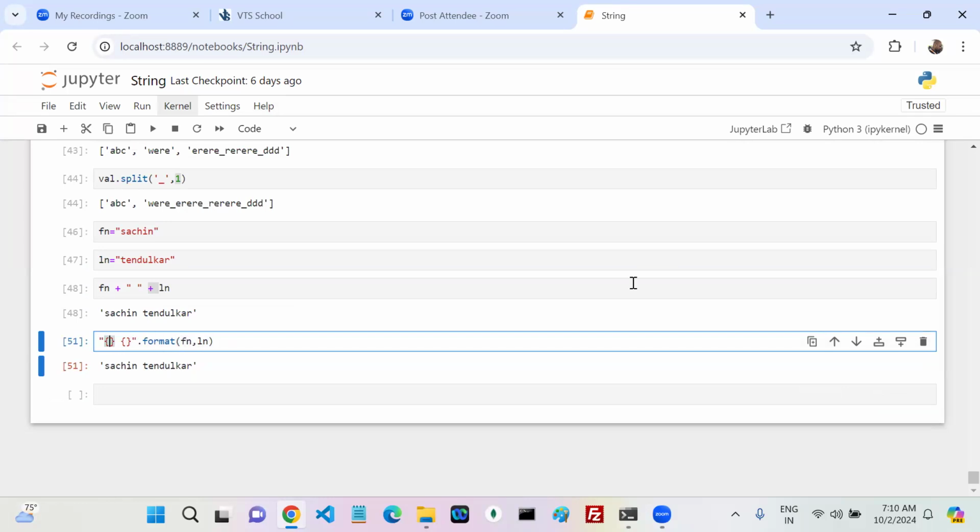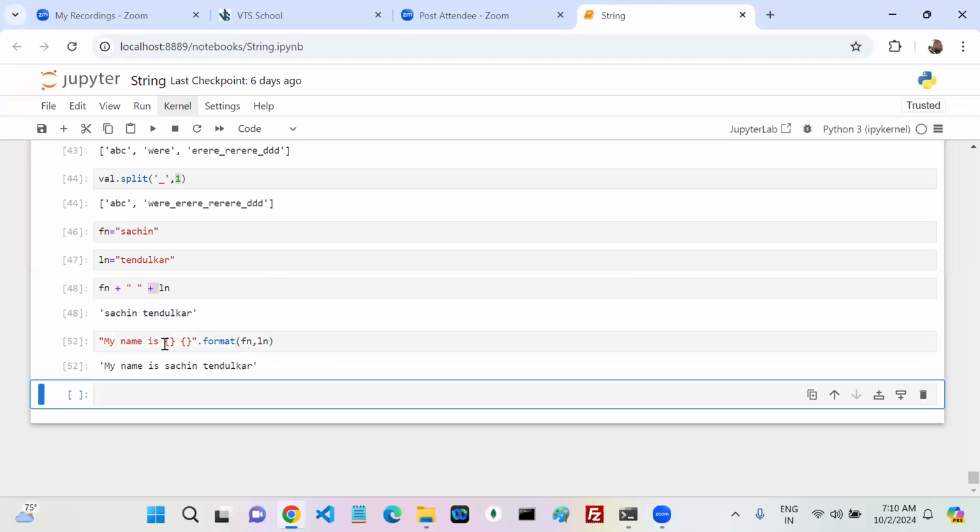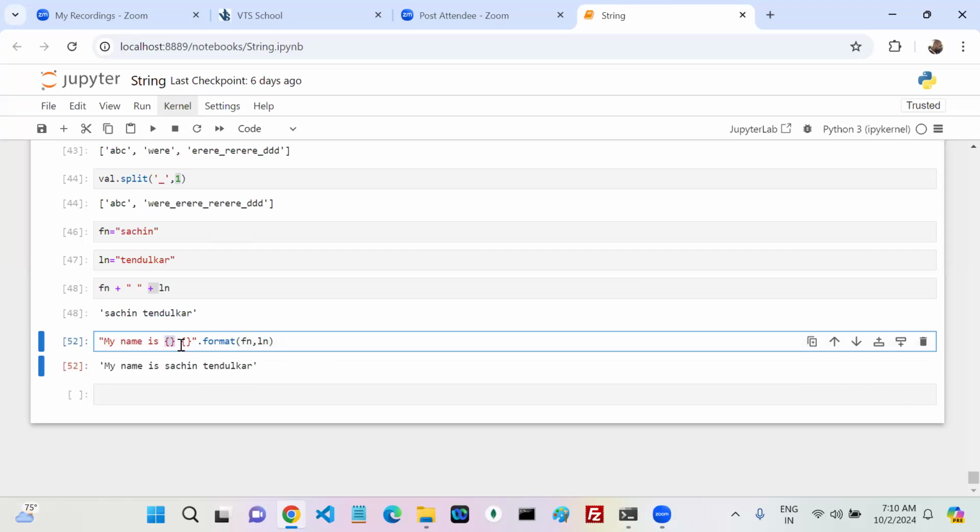Now here you can write a concatenation, with some static text. My name is, okay, Sachin Tendulkar. Now if I run this, see, my name is, and these two are dynamic values. You can format it. The first value goes to this place and the second value goes to this place. So my name is Sachin Tendulkar. Like this you can format.